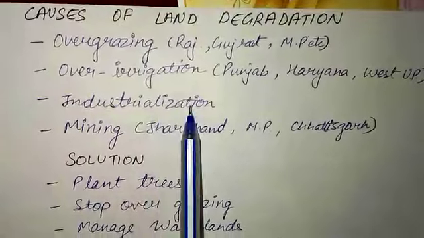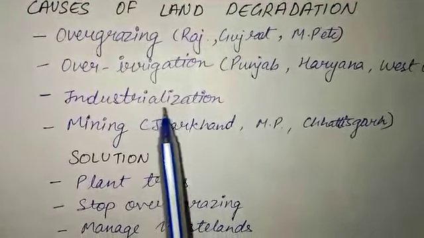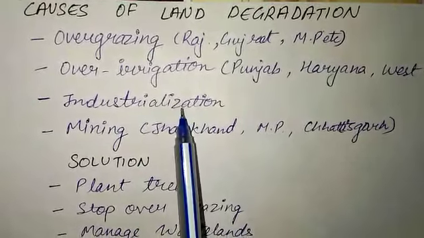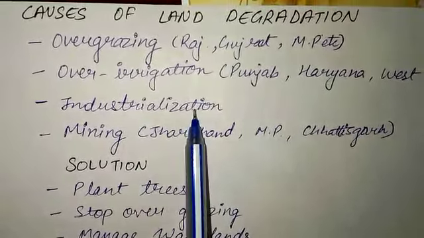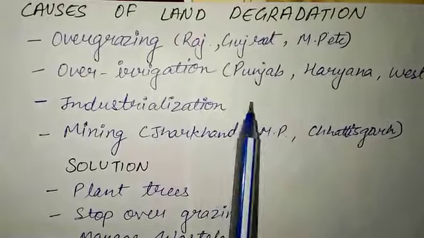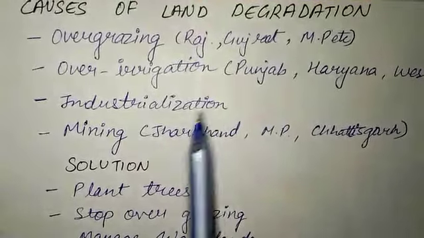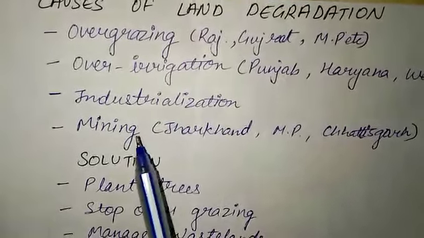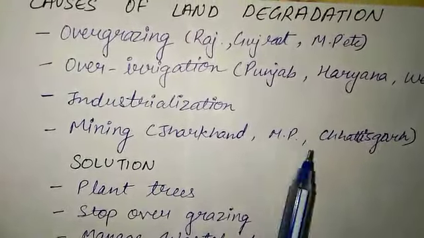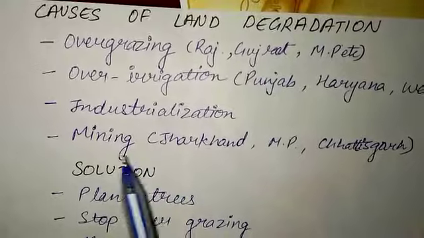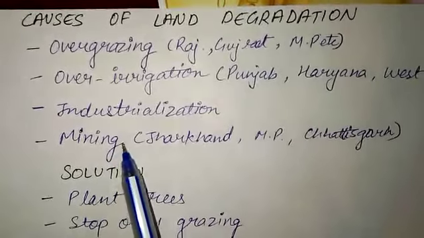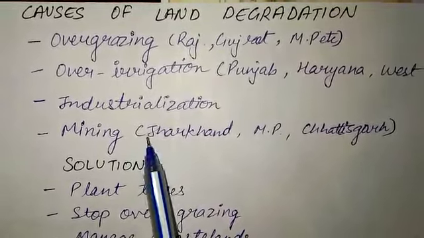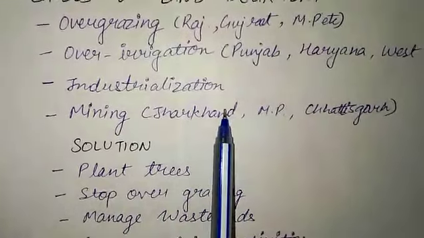Third is industrialization. Industrialization is a thing that is known by everyone. We are throwing our garbage and waste in land and water, and polluting our environment because of industrialization. Fourth is mining. MP, Jharkhand, Chhattisgarh, these are the places where mines are in abundance, and they are causing a lot of land as well as air pollution.